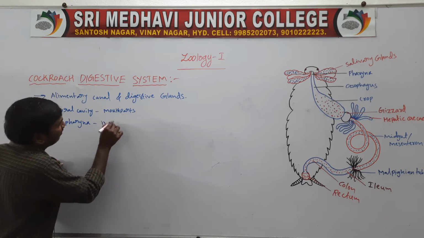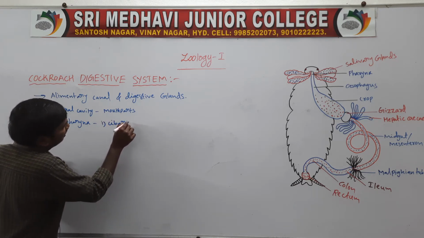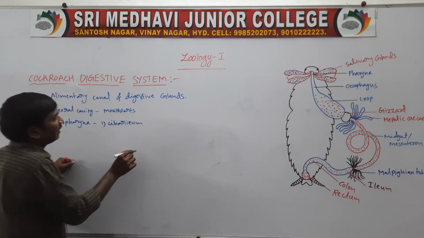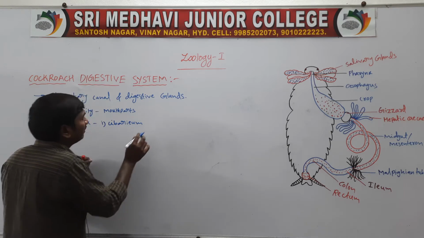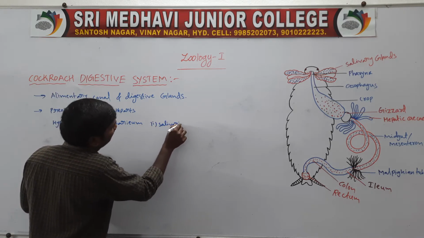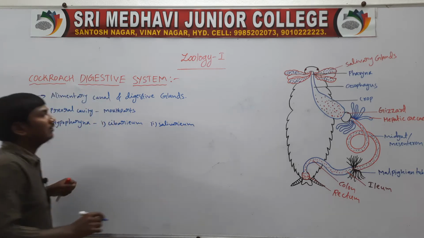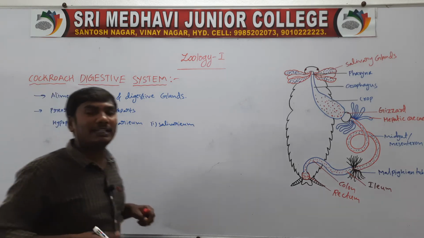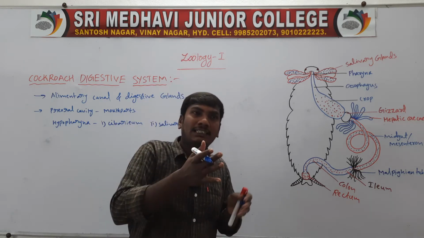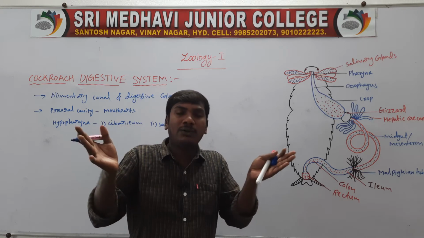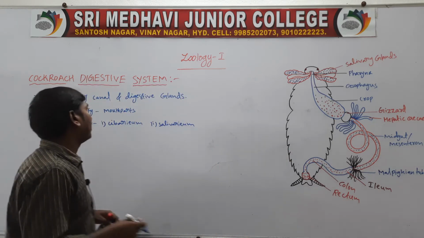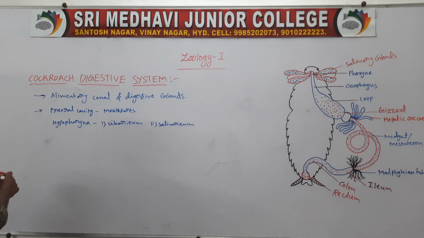One is the cybarium, and the second one is the salivarium. The pre-oral cavity is divided into two regions, cybarium and salivarium.